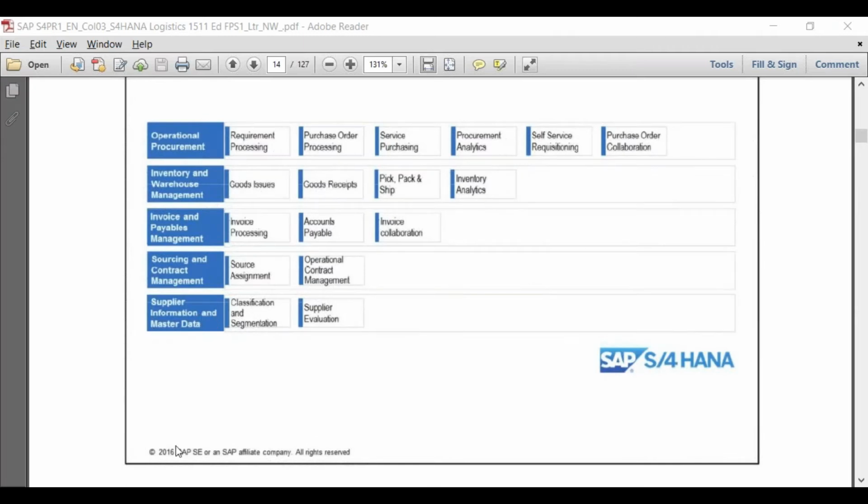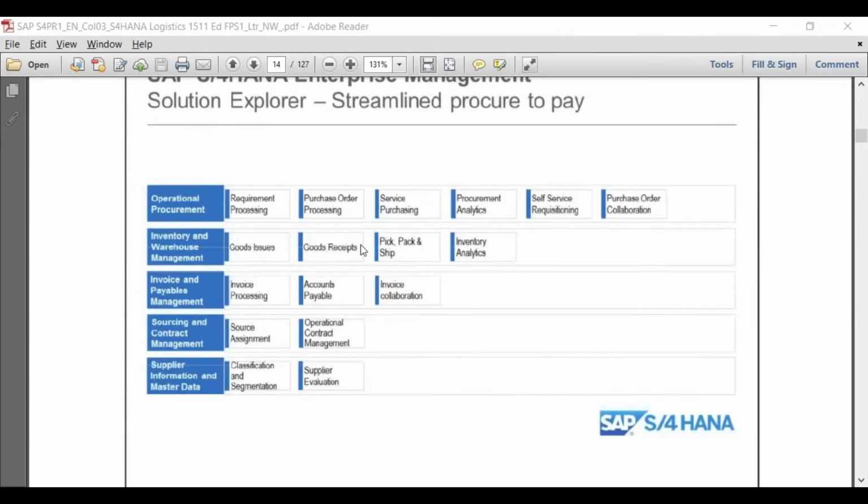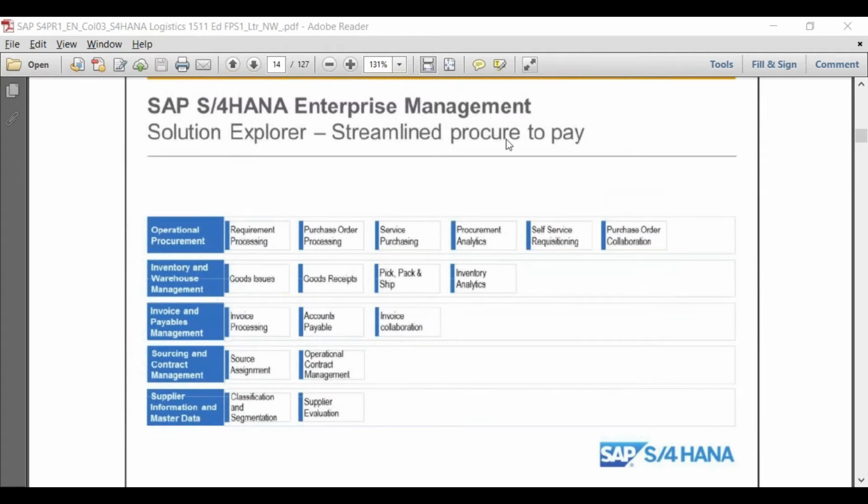Okay, so these are the different groups under which SAP has divided the procure to pay cycle. Within the procure to pay, you have operational procurement where you go for requirement processing, purchase order, service purchasing, analytics. Then you have inventory and warehouse management where you receive the goods, issue the goods, pick, and all the inventory related transactions. Then you have invoice and payables, how you process the invoice, accounts payables and all. Sourcing and contract management where you have scheduling agreements and the contracts. And finally, you have the reporting capabilities in the form of supplier information. So these are the different areas which are available as of today also in the SAP ECC system.